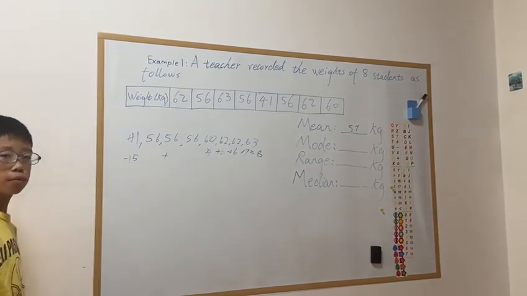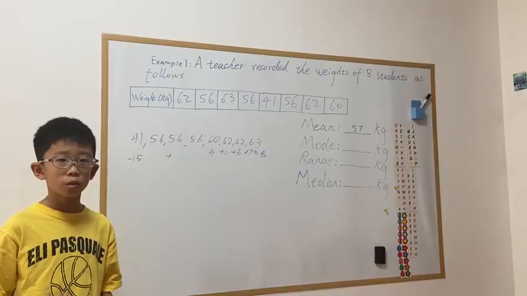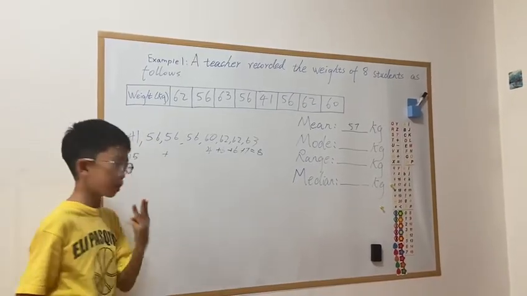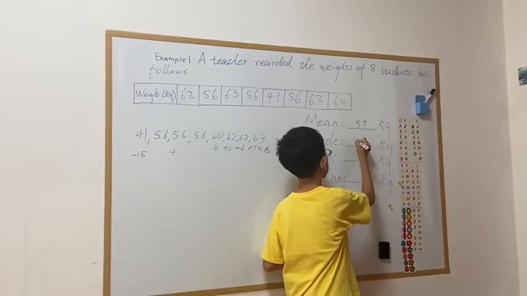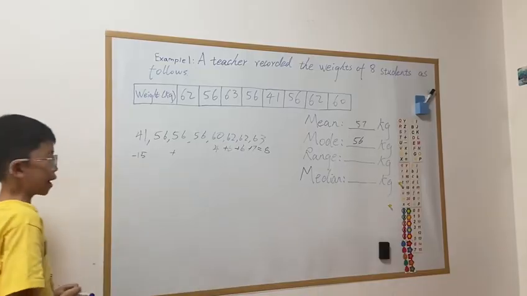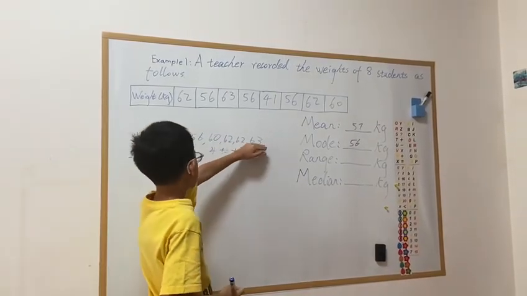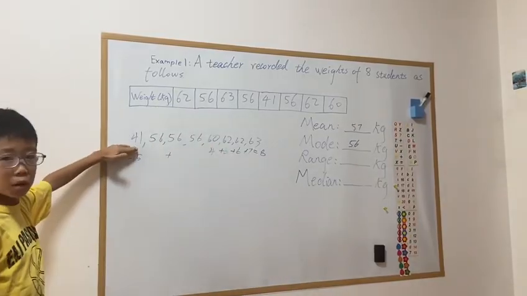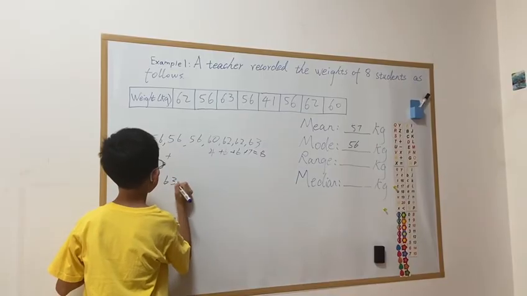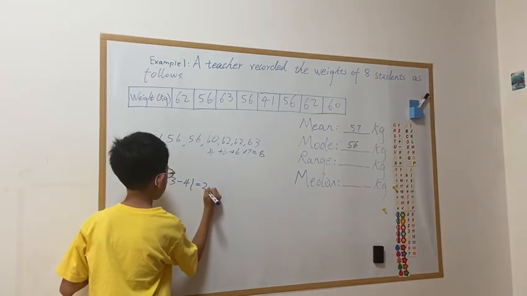Now the mode. The mode is basically just the number that appears the most. And in this case, it's 56 that appeared 3 times. Now the range. The range is the largest number minus the smallest number. So we can have 63 minus 41, and that equals 22.